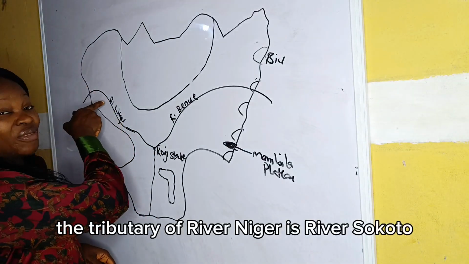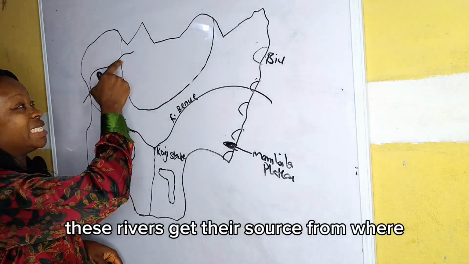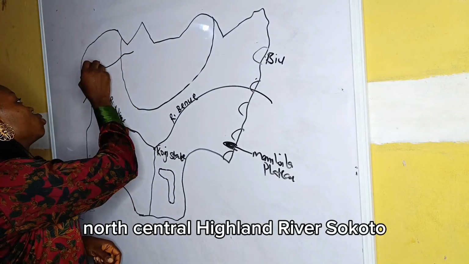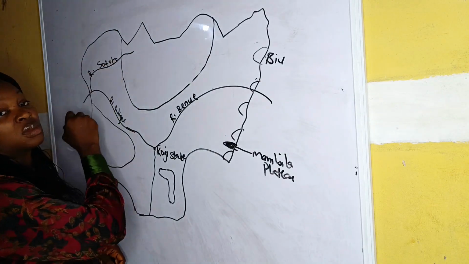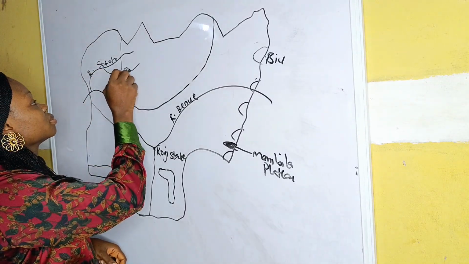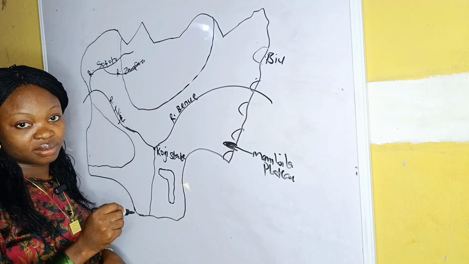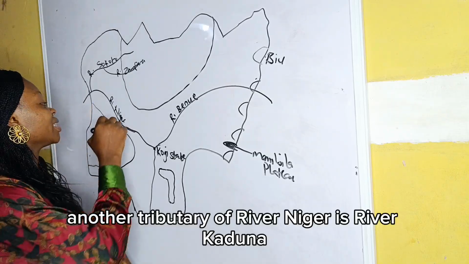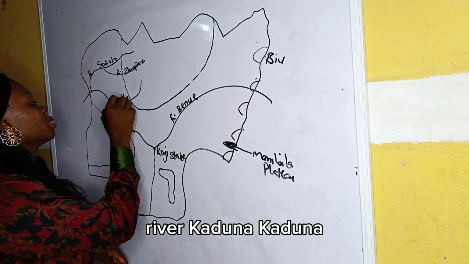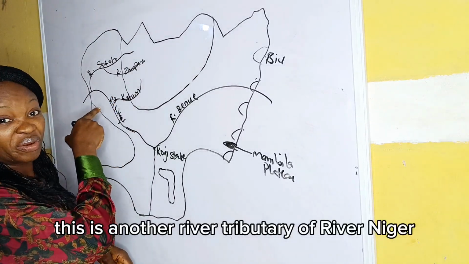The tributary of River Niger is River Sokoto. Don't forget that these rivers get their source from where? North Central Highland. River Sokoto. This is River Zamfara. And another tributary of River Niger is River Kaduna. This is another river tributary of River Niger.